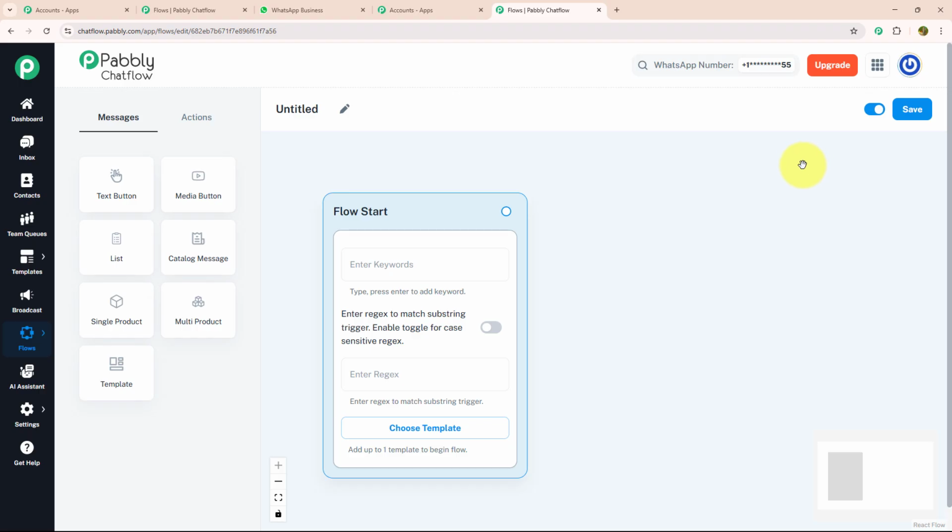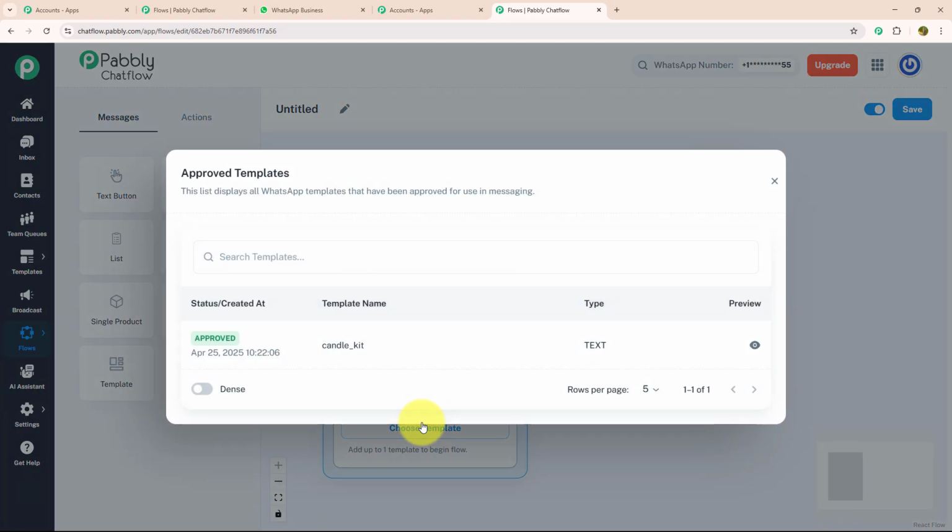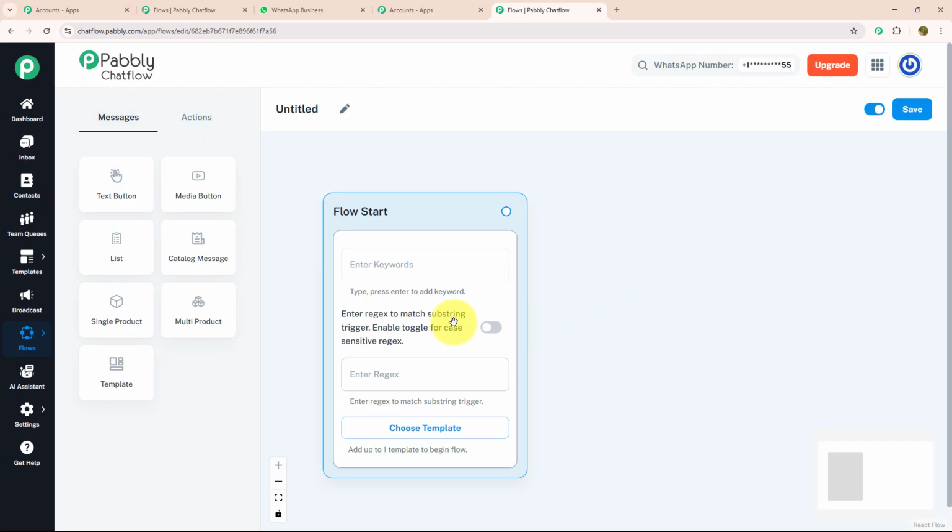Here you can see a window is open named Flow Start. Inside this, there are 3 features, keywords, regex and choose template. Let's see each feature individually. Choose template is a feature where you can choose your created template to give a personalized touch to your chat. Regex are regular expressions, special patterns or sequences of characters used to find matches or filter specific text. After that, we have keywords. Keywords are the trigger messages that your customer will put while initiating a conversation.